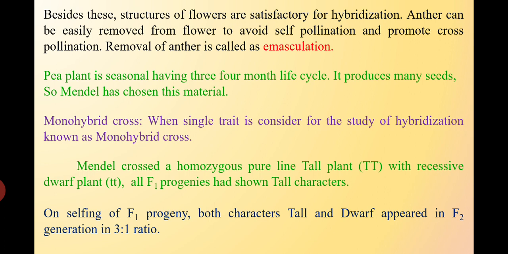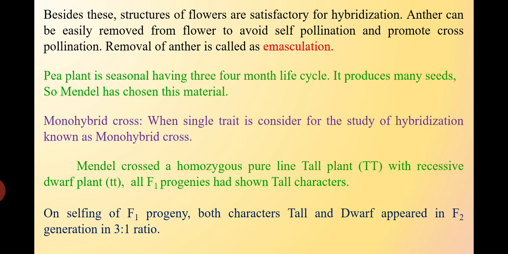The pea plant is a seasonal plant with a 3 to 4 month life cycle. It produces many seeds. So Mendel chose this plant material. Mendel performed different experiments, such as the monohybrid cross, dihybrid cross, trihybrid cross, etc. First of all, the monohybrid cross. So what is meant by the monohybrid cross?